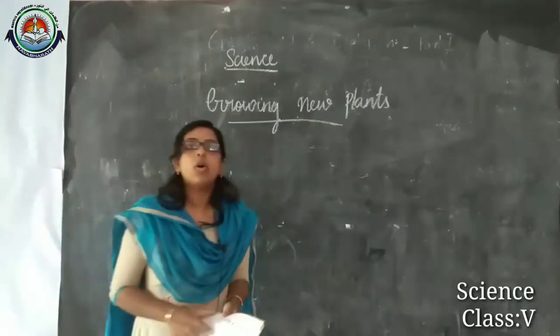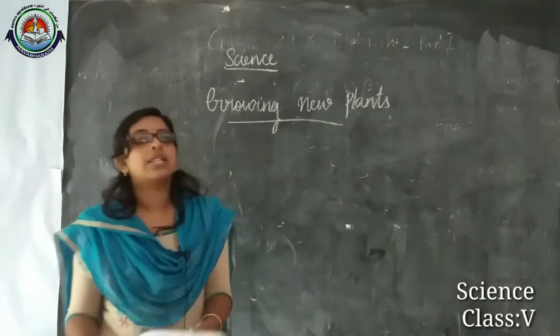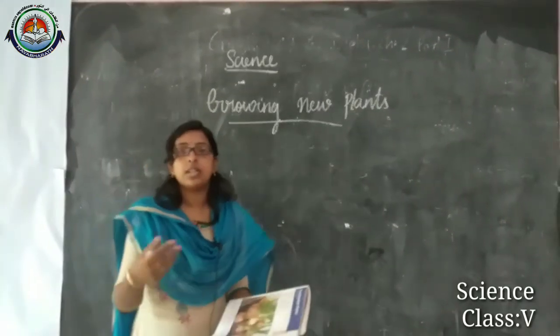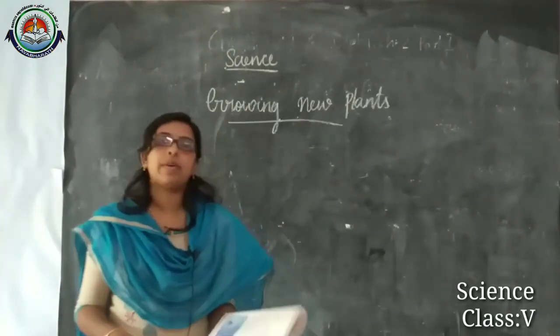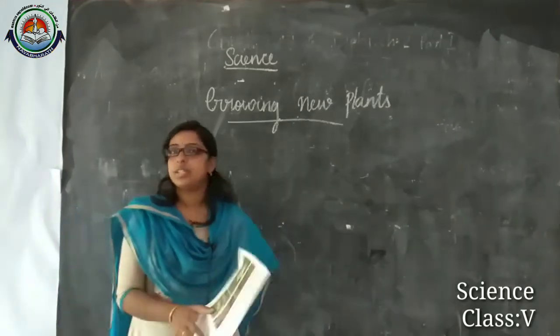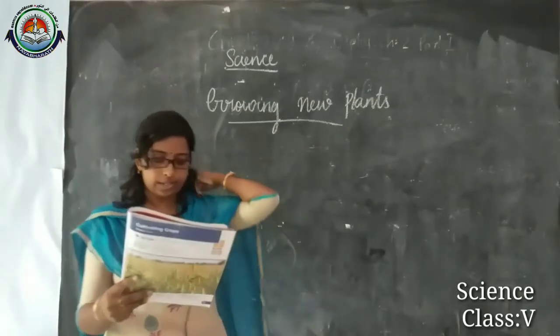Okay, and in block 2 what are the things we discussed? We learned that plants can grow without the seed. Then we learned vegetative propagation and the methods of vegetative propagation, seed dispersal and the methods of seed dispersal. Now we can discuss the practice questions, right?